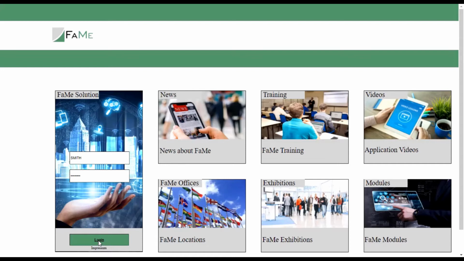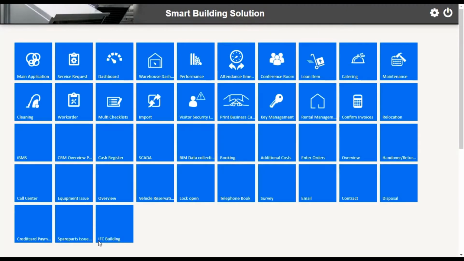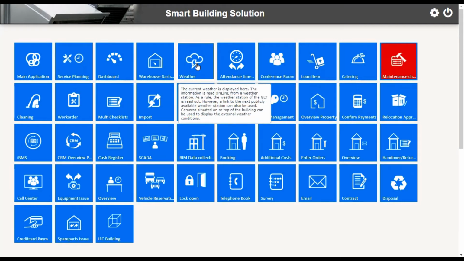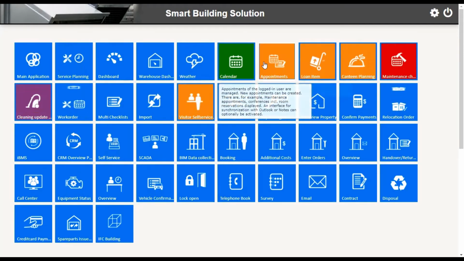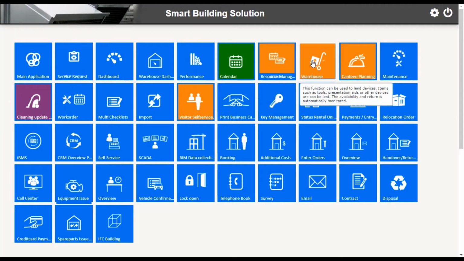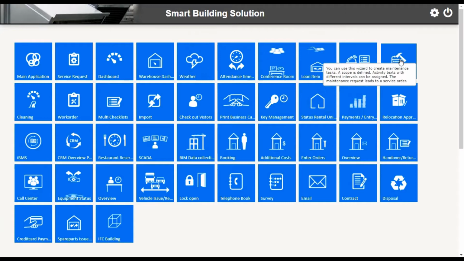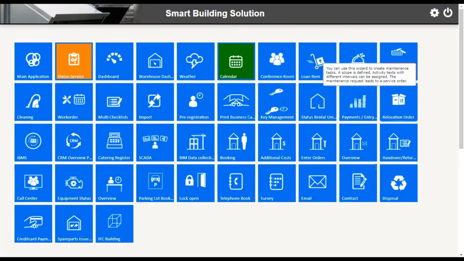First, the user has to log in to the application. The system opens the functions and enables the data for his particular role. In this case, the system admin. For every implemented module, an icon appears. Behind the icons, the same surface to set up and administrate the chosen module. At the flyovers appears a short description of the module or function behind the tile.